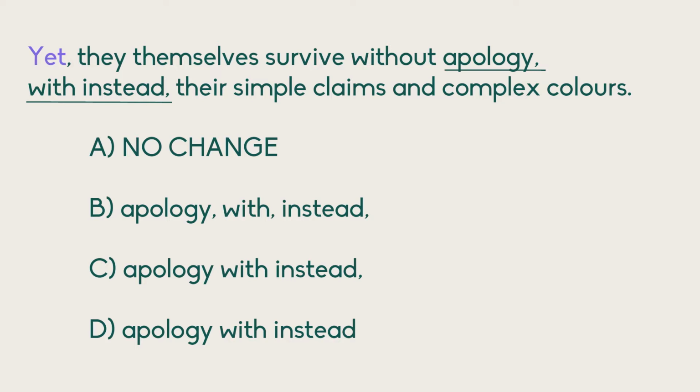And then we have they themselves survive without apology. And this is the only part in the sentence where we have a subject and a verb. They themselves is the subject, survive is the verb. This is the bulk of our sentence. So this is the main part of our sentence. They themselves survive without apology. So that's the end of the sentence proper. We want a comma after apology, therefore, because everything that follows is going to be a subclause. So that gives us answer choices A and B with the comma after apology.